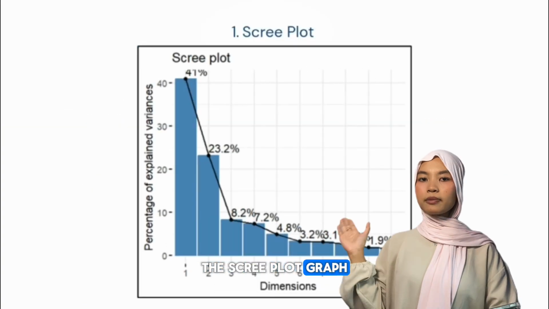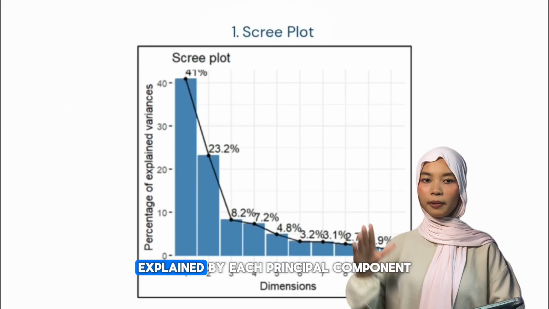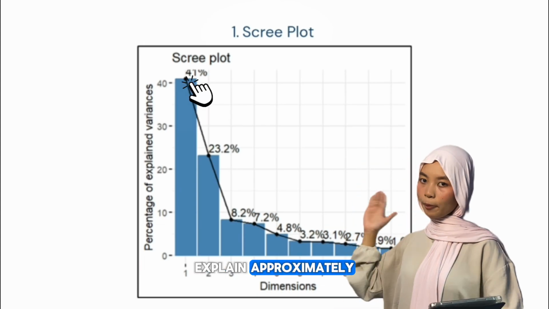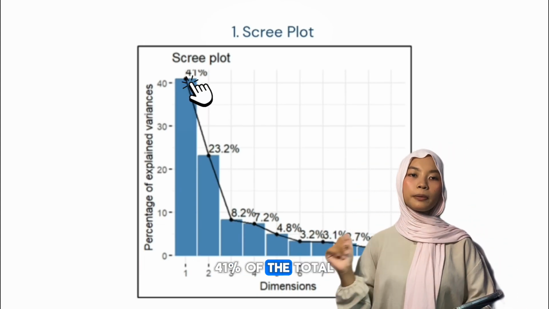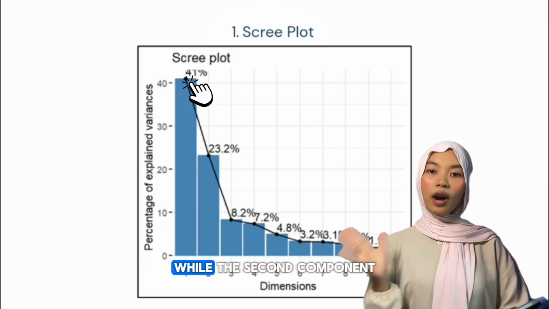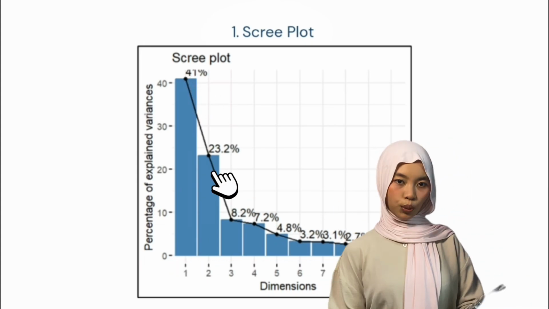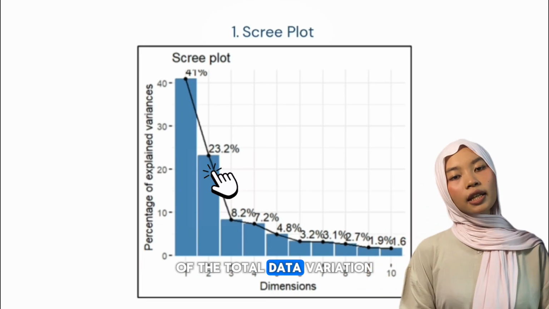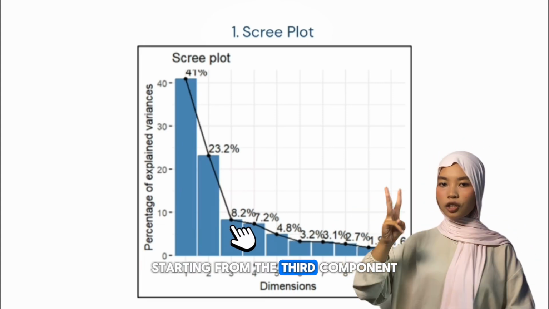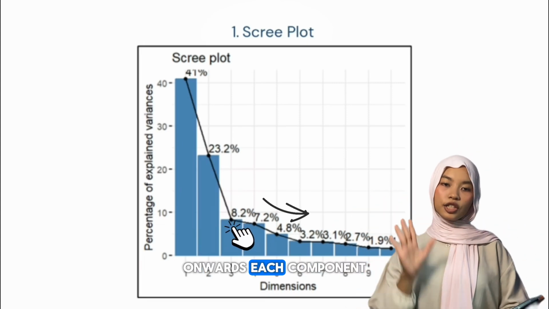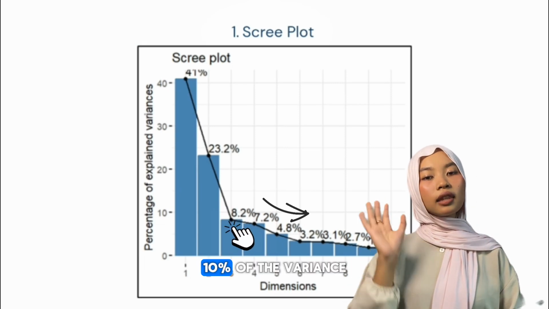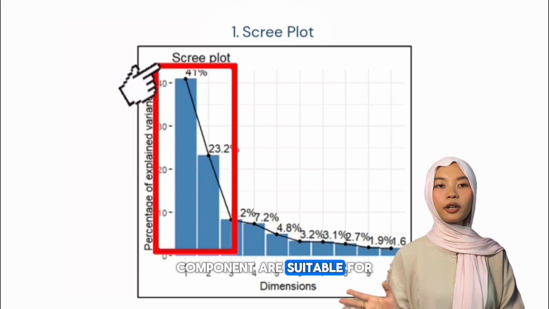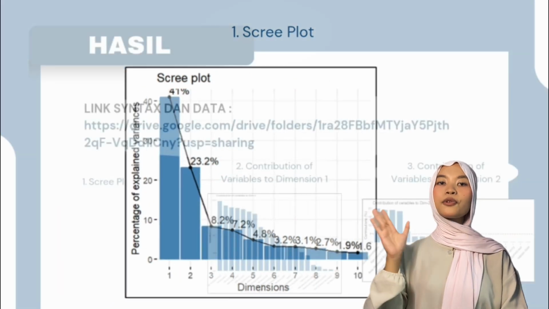The scree plot shows the proportion of variance explained by each principal component. The first component, dimension 1, explained approximately 41% of the total data variation, while the second component, dimension 2, explained 23.2% of the total data variation. Starting from the third component onwards, each component explains less than 10% of the variance. Therefore, the first and second components are suitable for further analysis and cluster visualization.